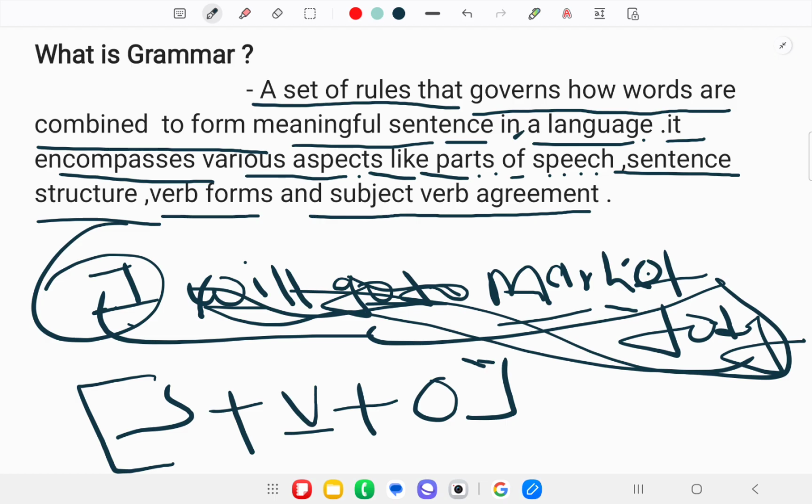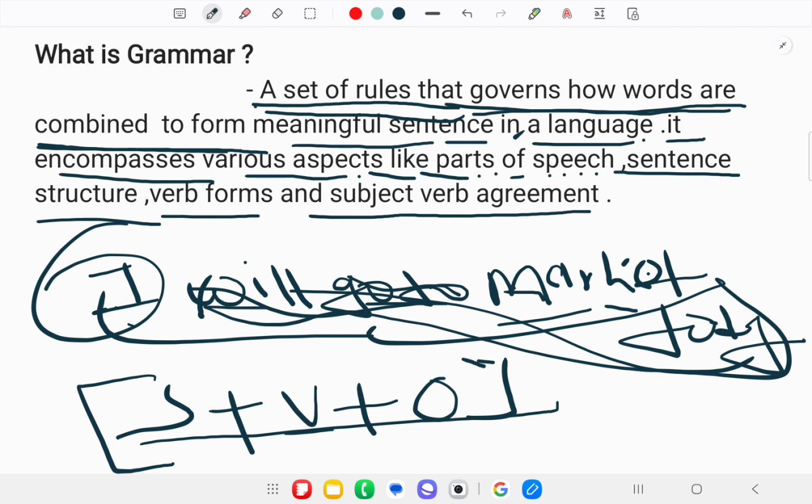If you are saying any words or sentences, then there is a set of rules that fixes those words. As per the rules of grammar, these are the set of rules that govern how words are combined.